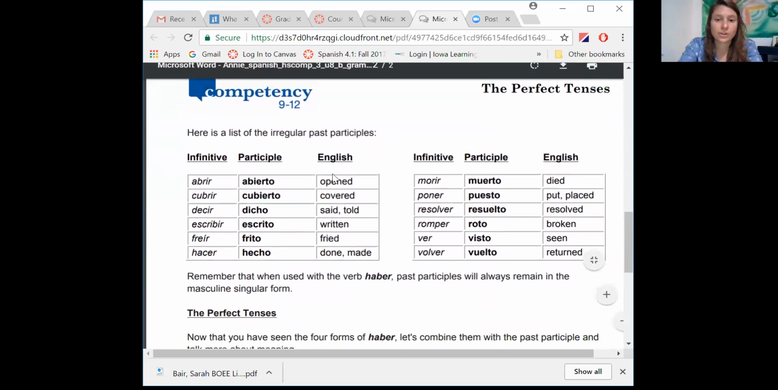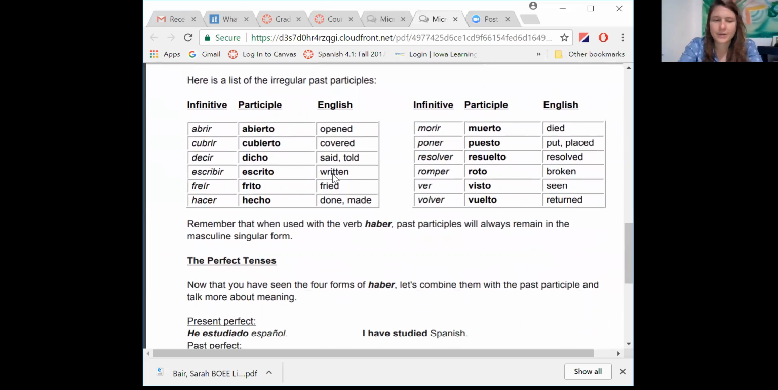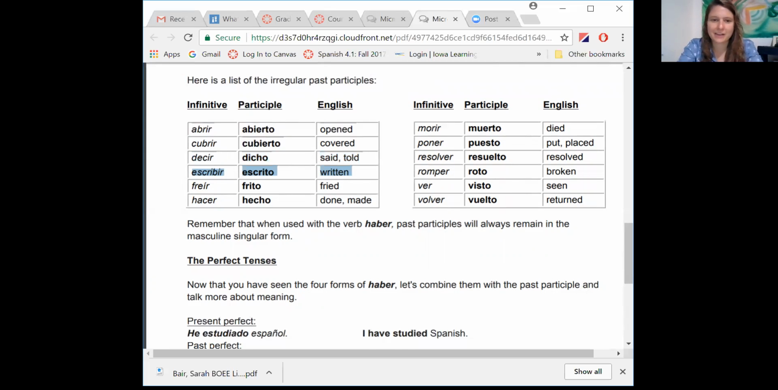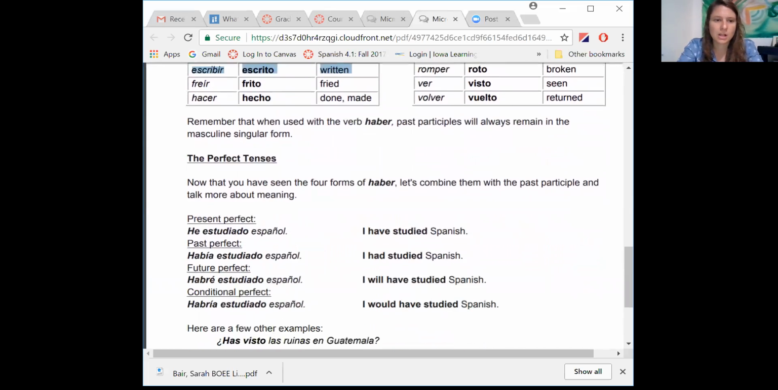Here are the irregulars, and I'm going to highlight some of these that can show up on your test. Those would be things like abrir, abierto, hint, hint. Things like dicho, hint, hint. This is either said or told, depending on the context. And then things like escrito, hint, hint. You might want to know those. But really, these things are used throughout. And if you mess them up, people are going to kind of snicker at you and laugh. So you want to make sure that you know those well.